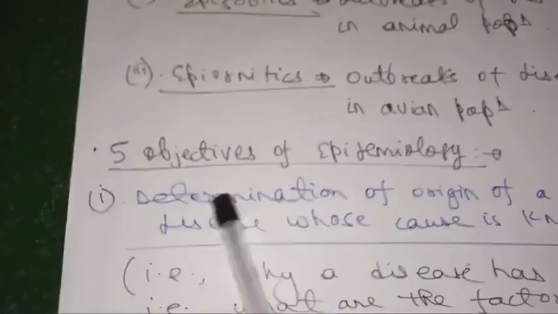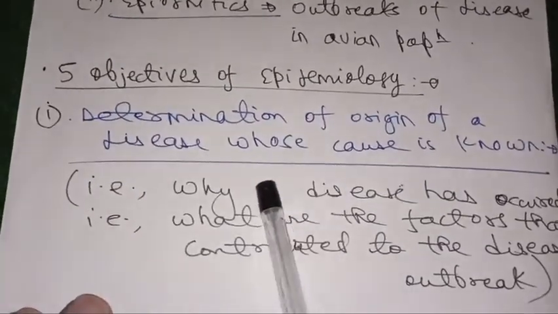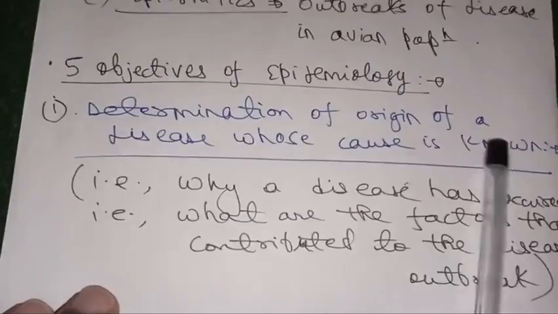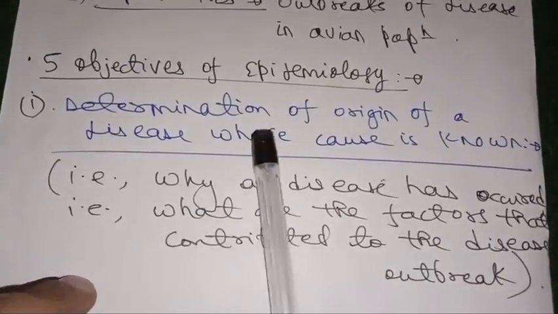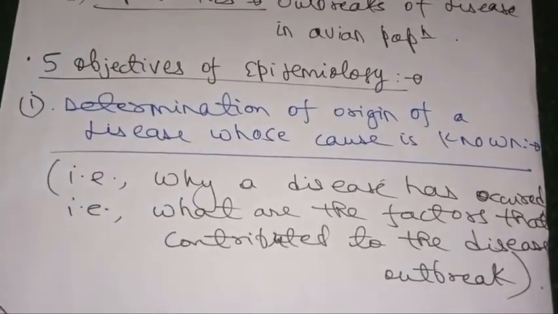Now we'll move on to the objectives of epidemiology. There are five objectives of epidemiology. First is determination of the origin of a disease whose cause is known. This point basically means that there is a disease whose etiology is known.